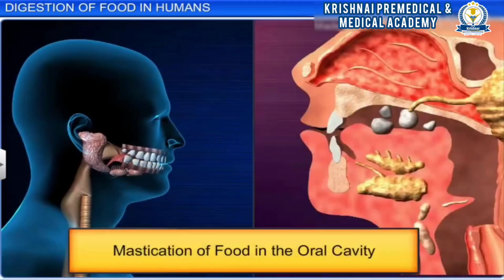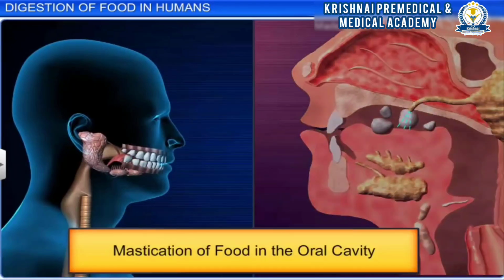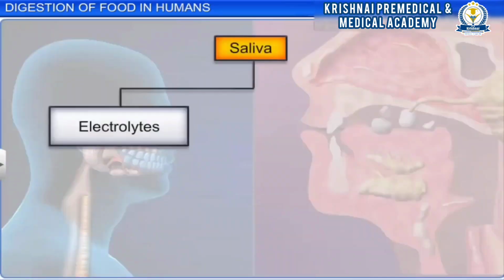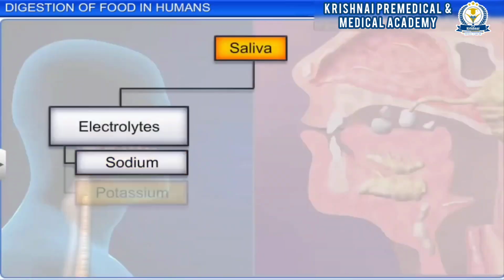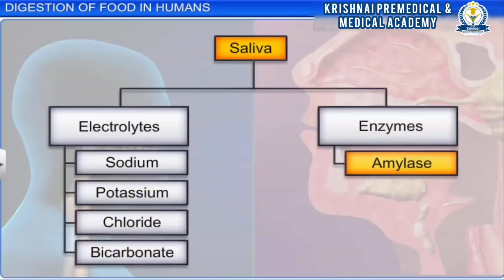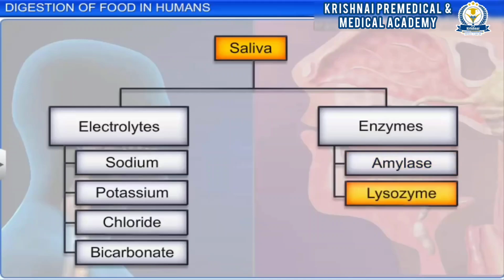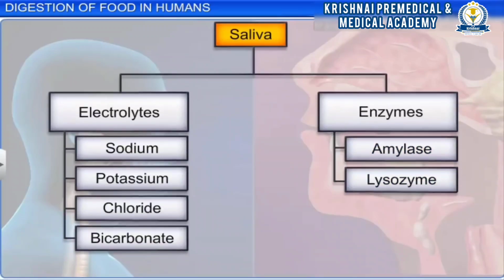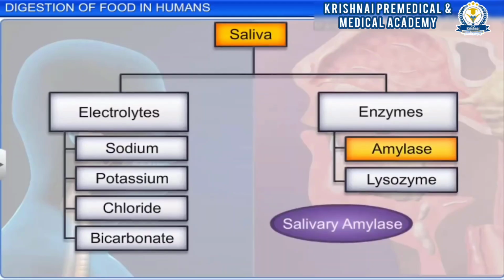The teeth present in the oral cavity masticate the food while the tongue mixes it with saliva, which is rich in electrolytes such as sodium, potassium, chloride, and bicarbonate ions, and various enzymes such as salivary amylase and lysozyme. Each of the salivary components has its own function. The salivary amylase, a carbohydrate splitting enzyme,